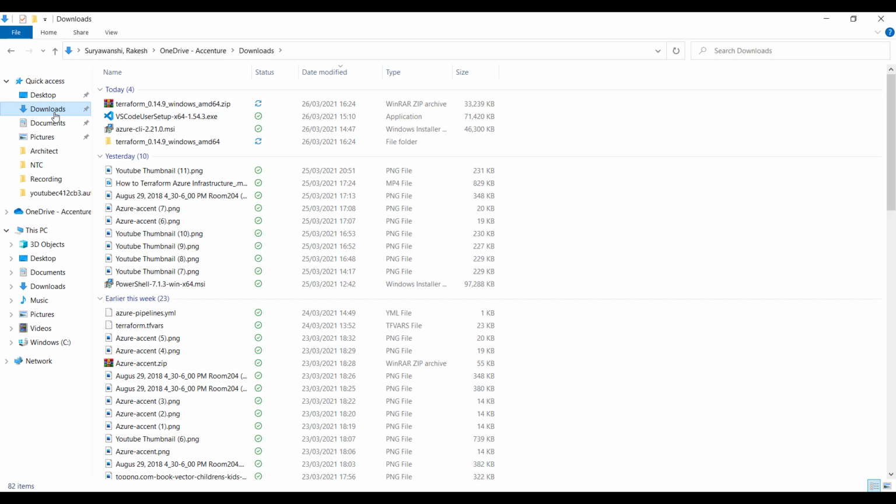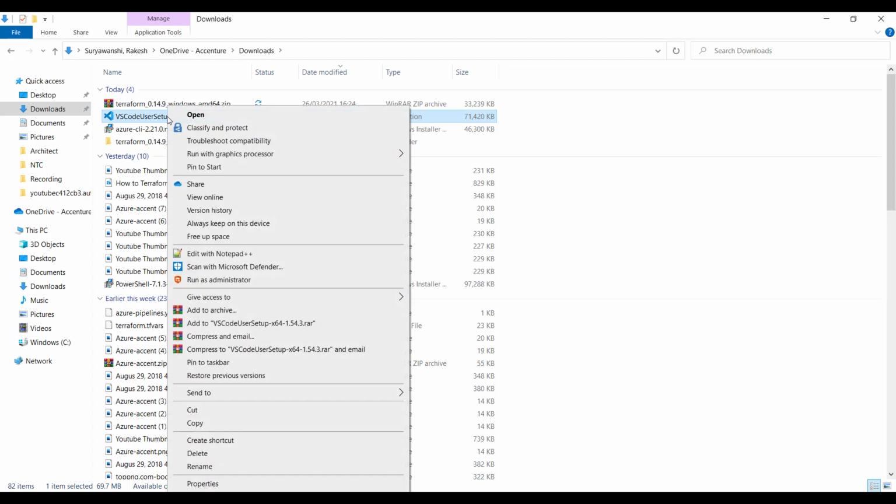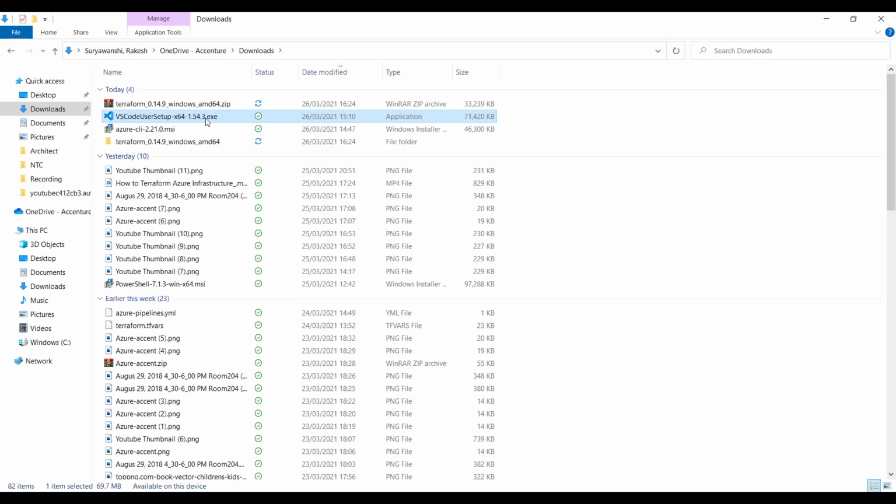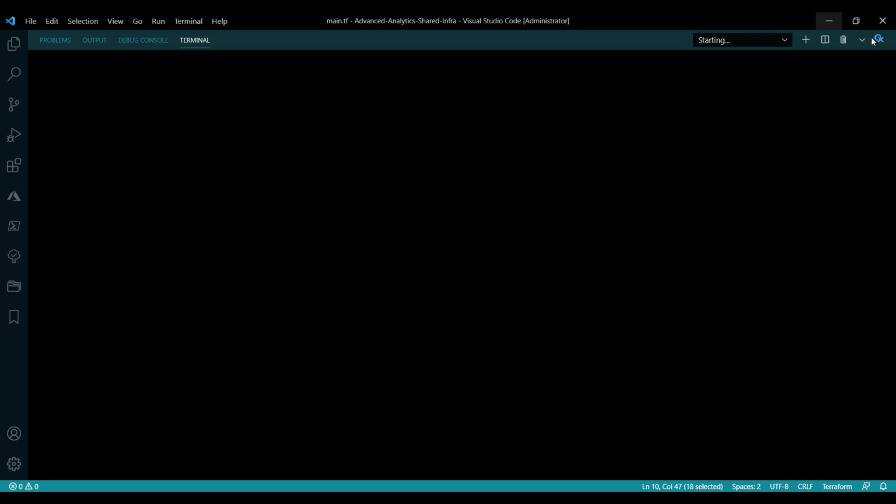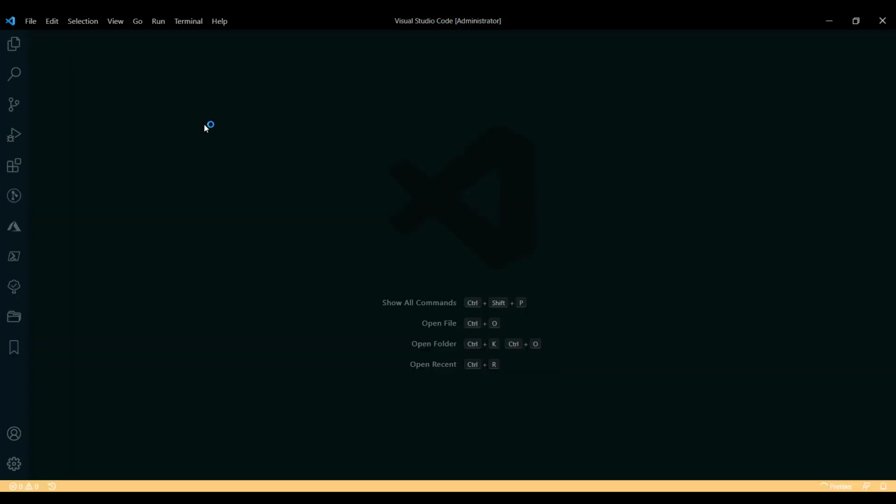Next, I'm going to install Visual Studio Code. I have already downloaded the latest version of Visual Studio Code, so this is what I'm going to install. Run the installation. The Visual Studio Code setup is completed, and now I can open Visual Studio Code. So this is my Visual Studio Code setup.